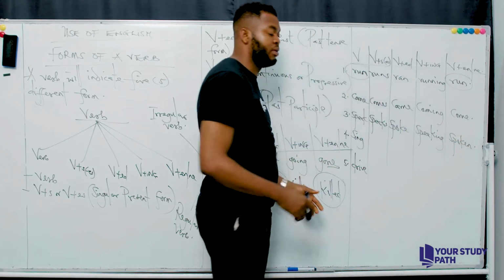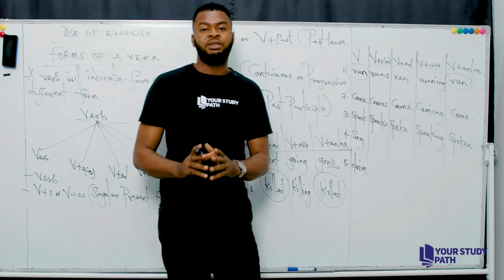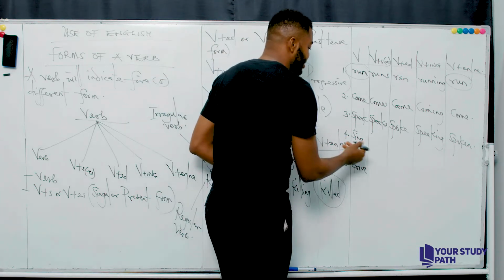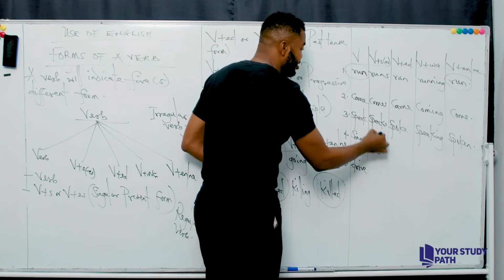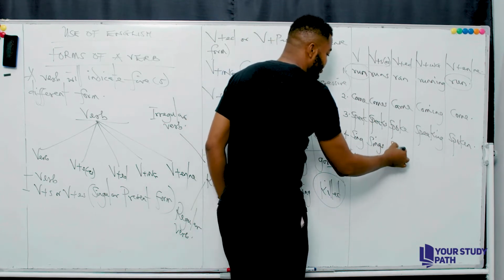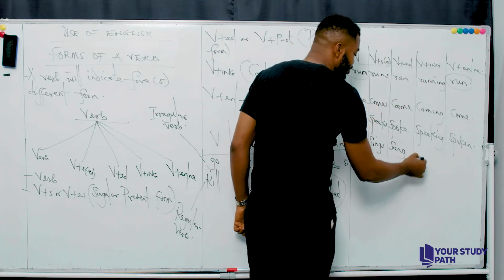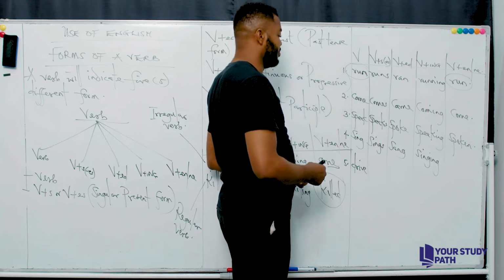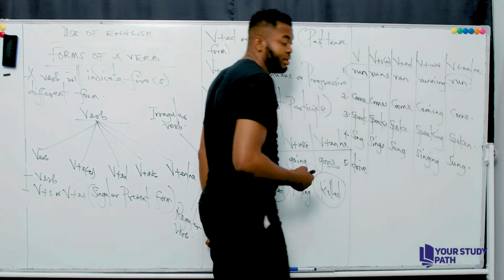Okay, so take a look at this. I hope this is clear to you. Now let's look at the 4th word, where you have sing. In sing, you have the singular present form sings. You have the past tense form sang. You have the continuous form singing. Okay, so you have the past participle form that you have as S-U-N-G, sung.